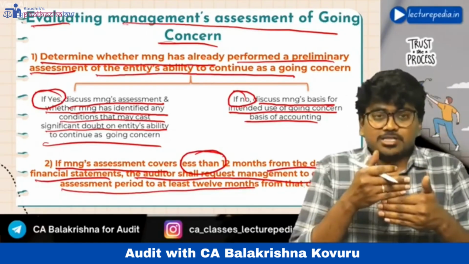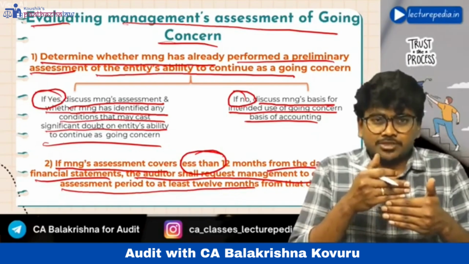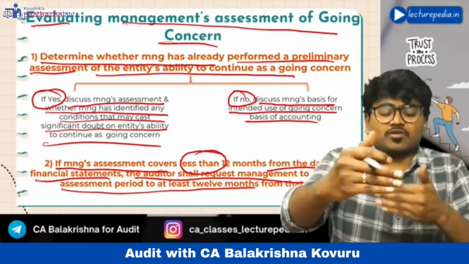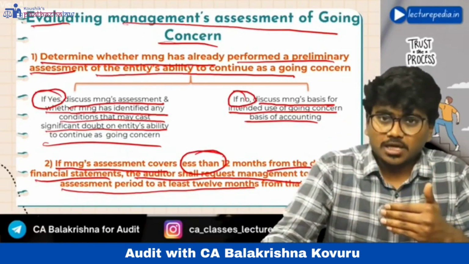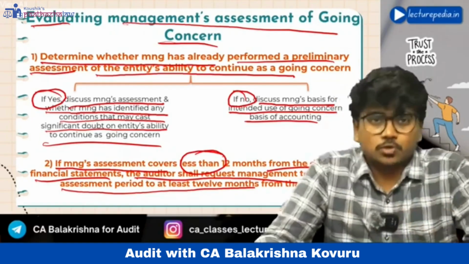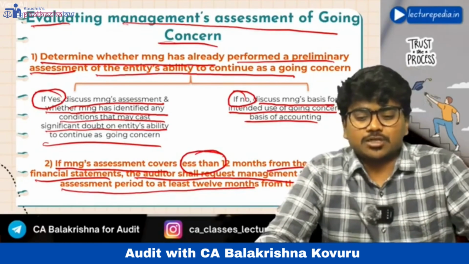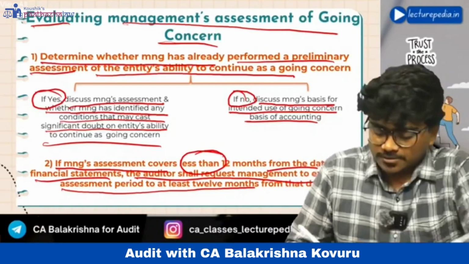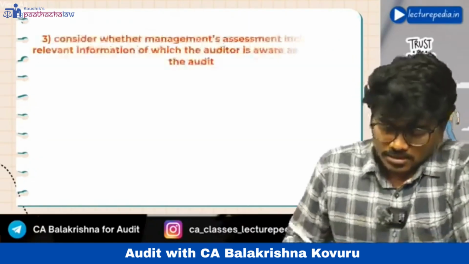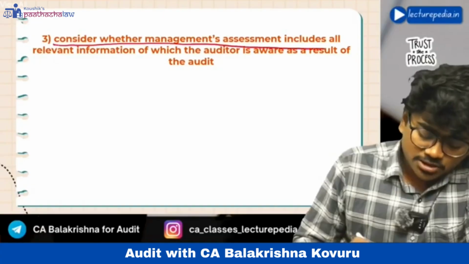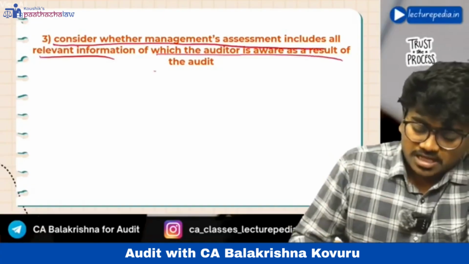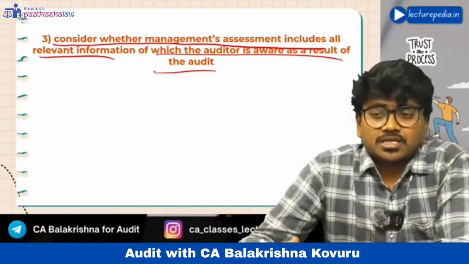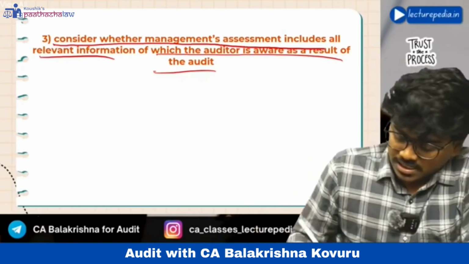See, management has to verify the going concern assumption of the entity for a period of at least 12 months from the date of financial statements. If management has covered less than 12 months, then the auditor should ask the management to cover its going concern assessment for at least 12 months. Next, consider whether management's assessment includes all relevant information of which the auditor is aware as a result of the audit. That is, whether management has considered all the information that the auditor has known with respect to the going concern assessment.